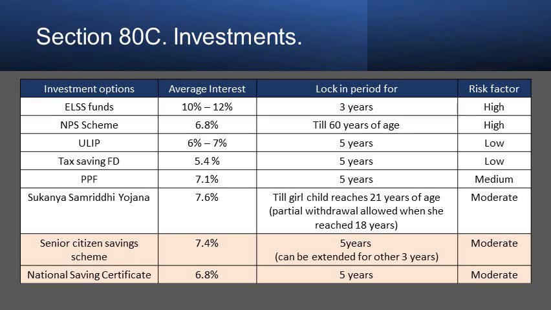Risk factor is medium. Sukanya Samriddhi Yojana, 7.6% as of today. It was started in 2014-15 at around 9.2% interest, but the interest rate has been reduced year by year. This is especially for the girl child until she reaches 21 years of age. Partial withdrawal is allowed when she reaches 18 years. The risk factor is, we can say, moderate because it's like another type of fixed deposit for the long term. So we have seen all 6 categories one by one.